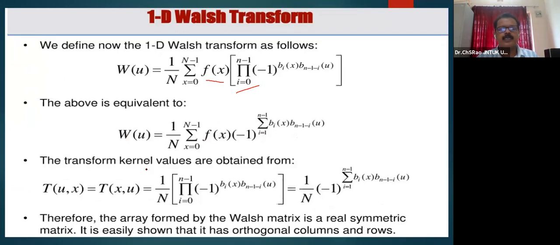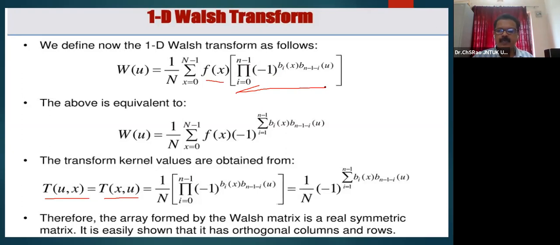Okay. So the transformation kernel value is obtained from T of u x, and we can also represent it as T of x u, which is the product over i equal to 0 to n minus 1 of minus 1 whole power b i of x, b n minus 1 minus i of u. This is the transformation kernel. The transformation kernel is an array formed by the Walsh matrix, which is a real and symmetric matrix.